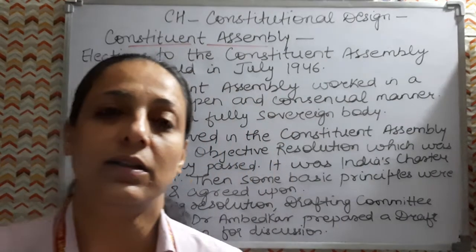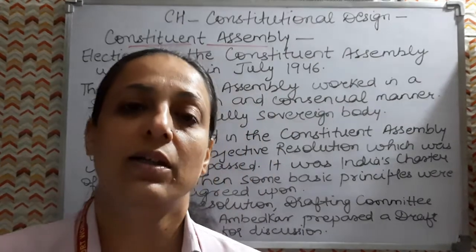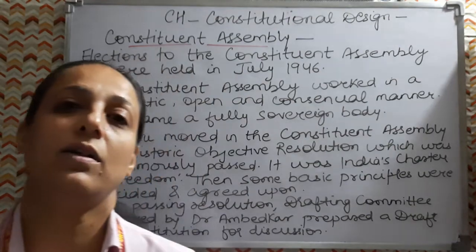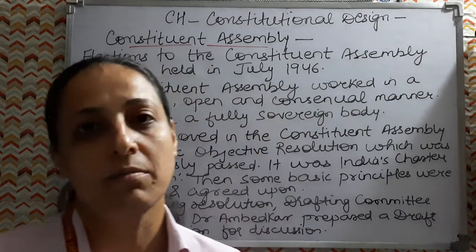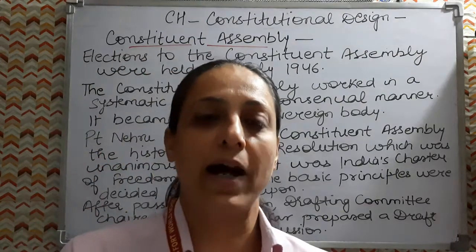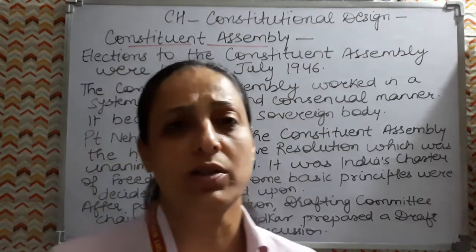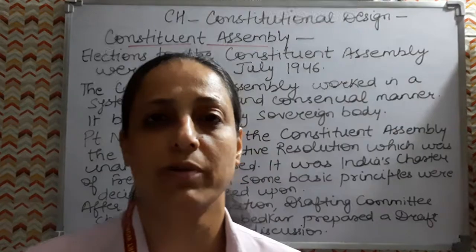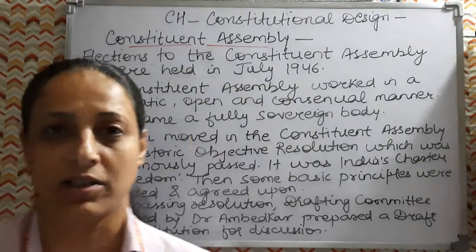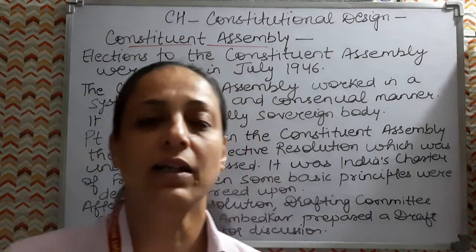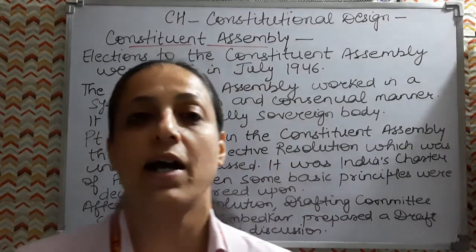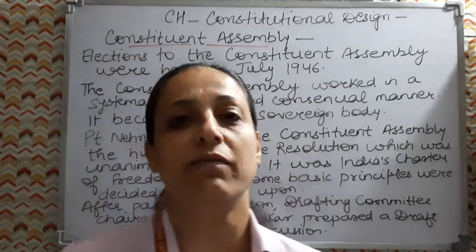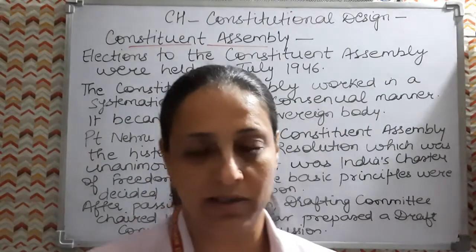Earlier, 389 members were there in the Constituent Assembly, but the assembly which wrote the Indian Constitution consisted of 299 members. Finally, the Constituent Assembly adopted the Constitution on 26 November 1949, and it came into effect on 26 January 1950, and to mark this day we celebrate every year 26 January as Republic Day.